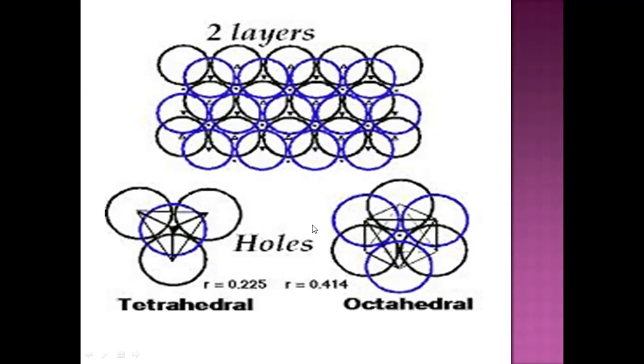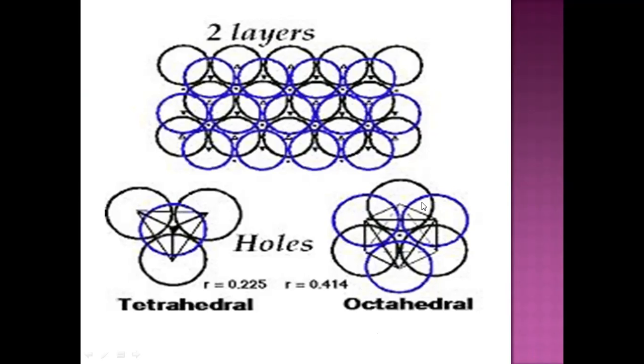Now, if you observe another empty space, shown by this dot in this line. See here. This empty space is formed by 3 spheres of the first layer and 3 spheres of the second layer.